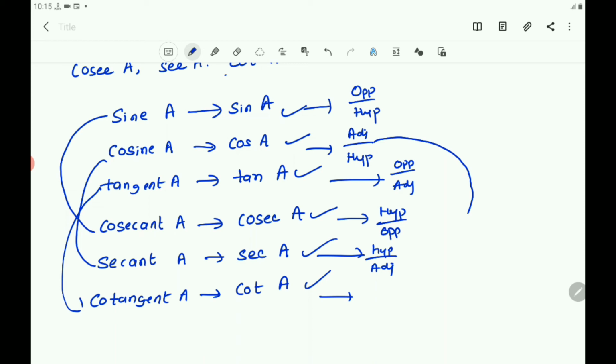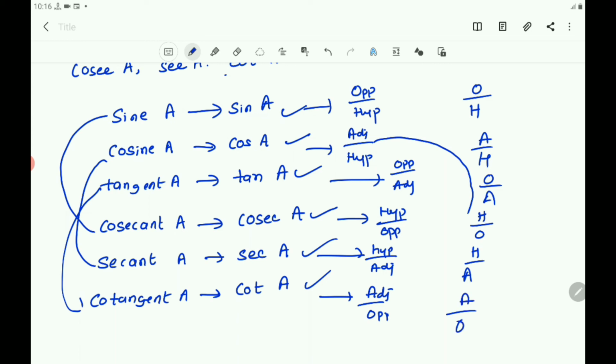Tangent is O by A, opposite side by adjacent side, so cotangent is A by O, adjacent side by opposite side. So you have O by H, A by H, and O by A, and their reciprocals are H by O, H by A, and A by O.